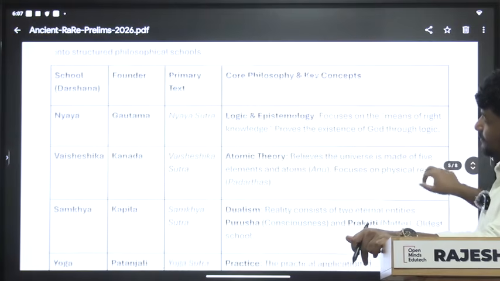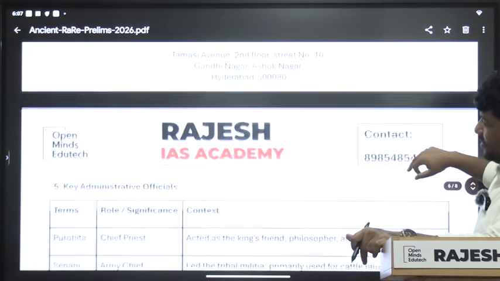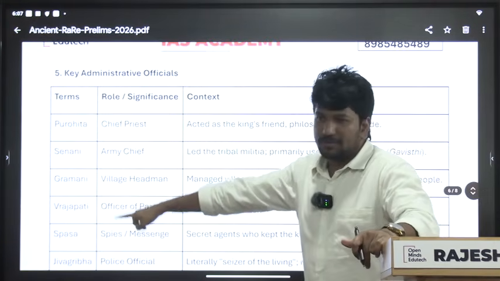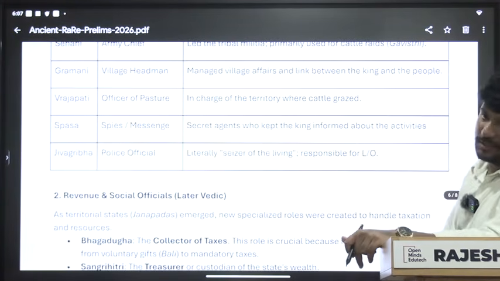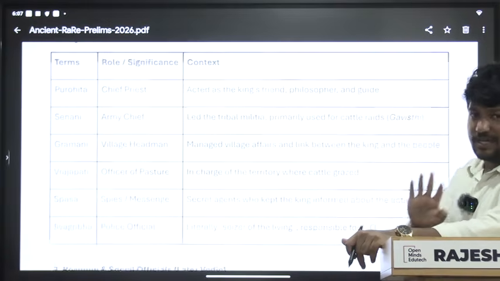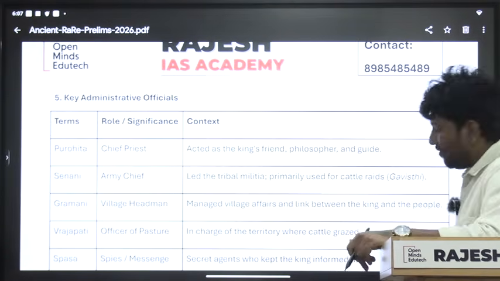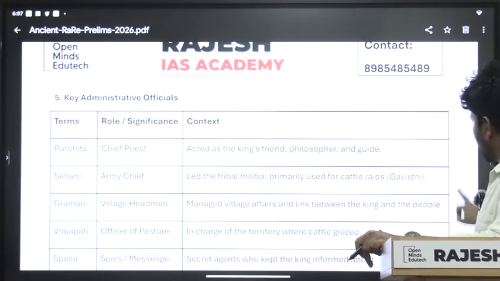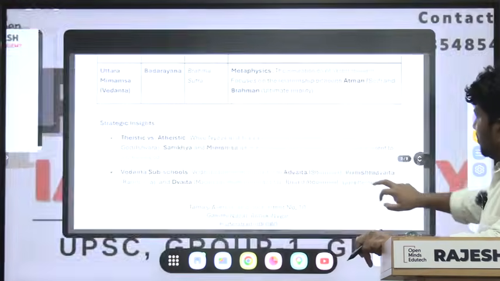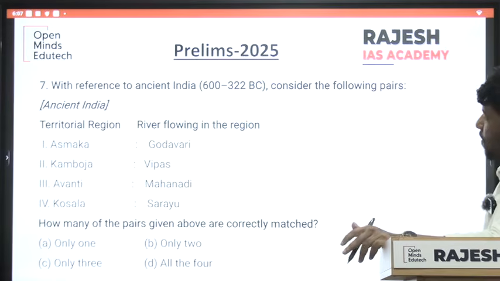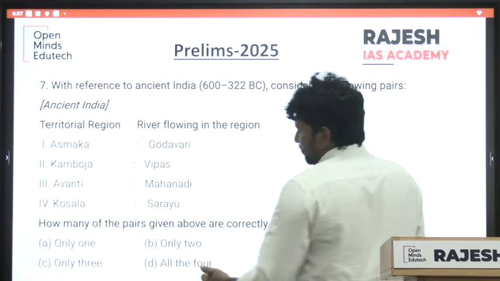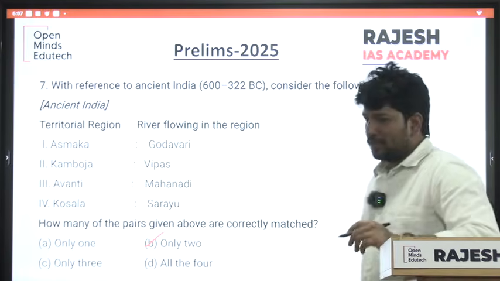The final theme is the terms in Vedic literature. We made this PDF with the terms and all. So these are the 5 themes. If you read these 5 themes from the Vedic period, you can answer questions in prelims. So what is the answer now? Only 2. 2 is right.